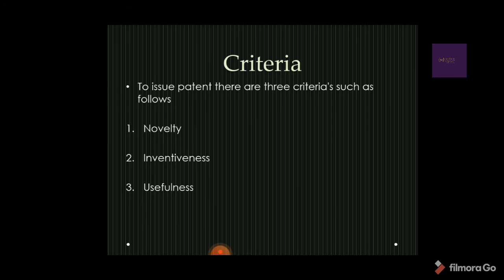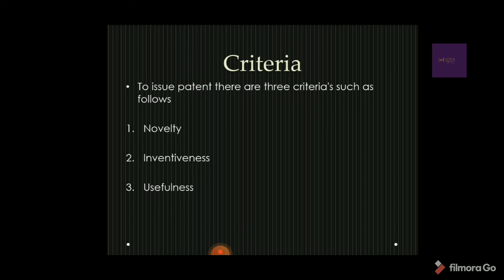If an invention is so obvious, meaning common, that anyone having ordinary skill would have thought of it, then it does not meet the requirement. So your invention should not be obvious, it should not be common, it should be unique, then it will fulfill the criteria. Second, that is the inventiveness.